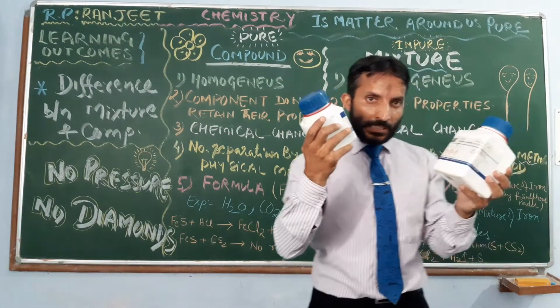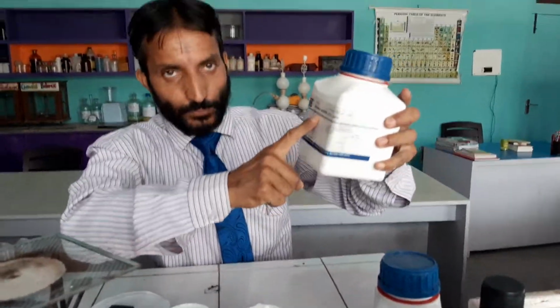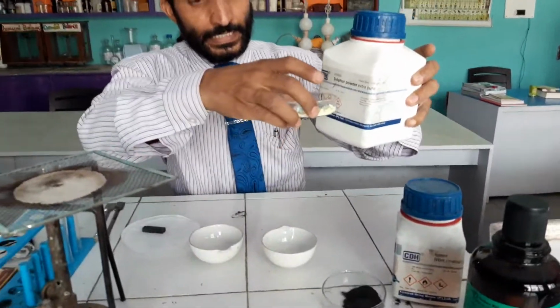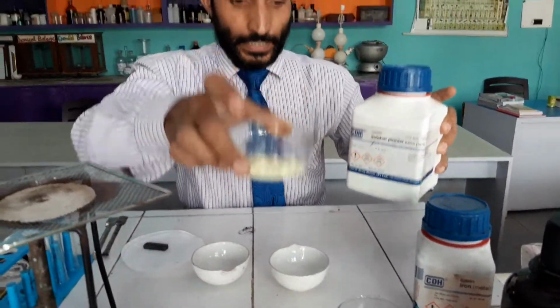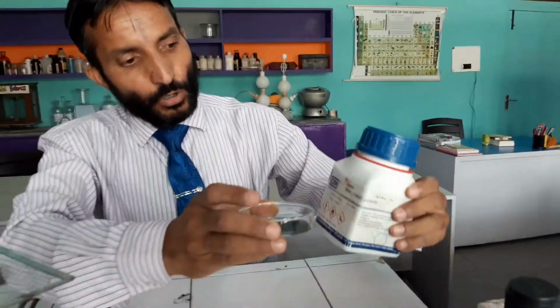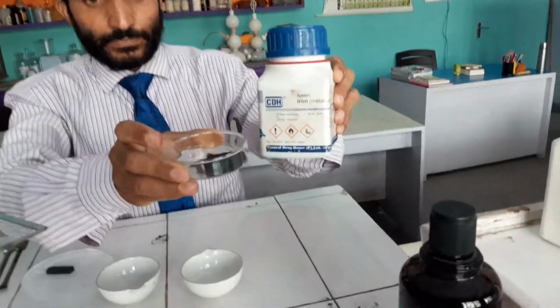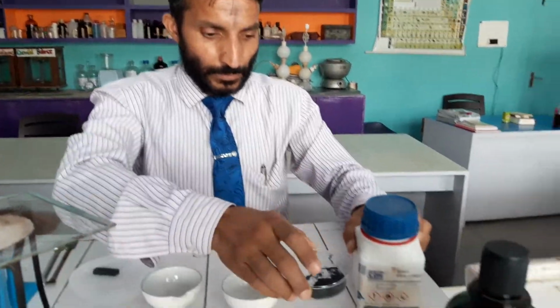Be energetic. Yes friends, now I am here. Now we will perform the activity. Yes, this is our sulfur powder. I have already taken out sulfur powder, right? This is sulfur powder, and in this I have already taken iron filings, which are crushed. It is in the form of powder, right? This is our iron powder.